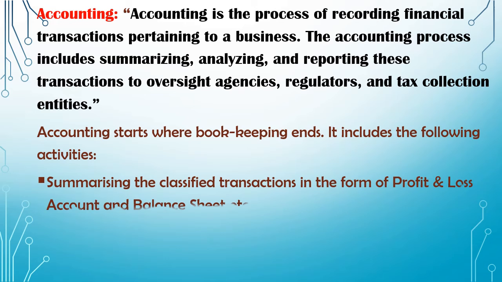Summarizing the classified transactions in the form of profit and loss account and balance sheet.